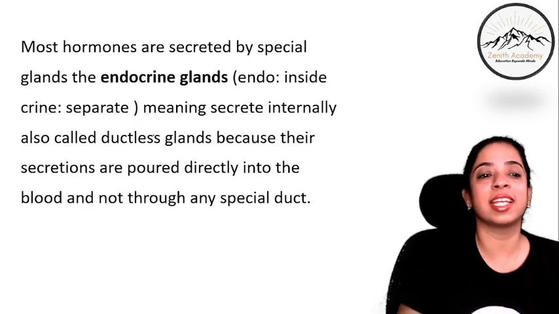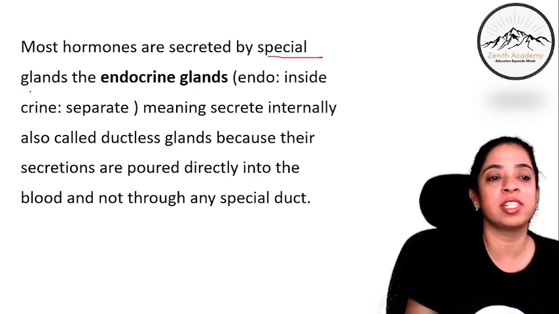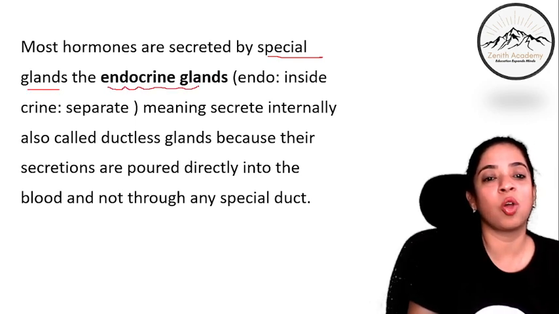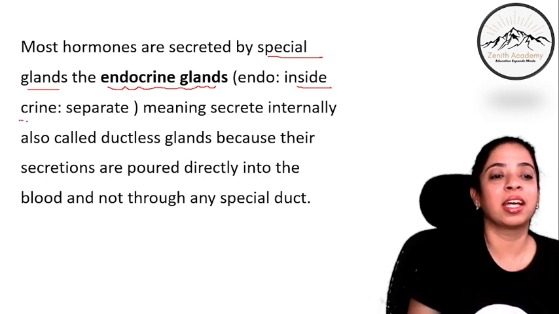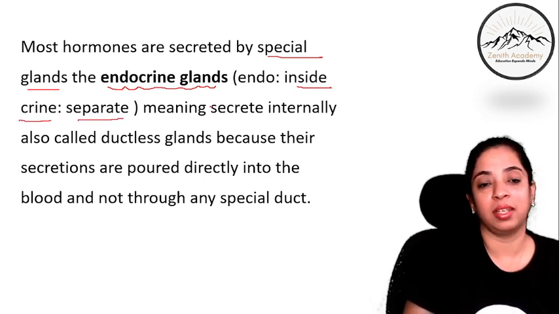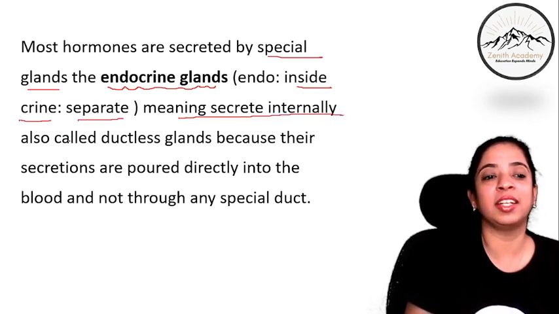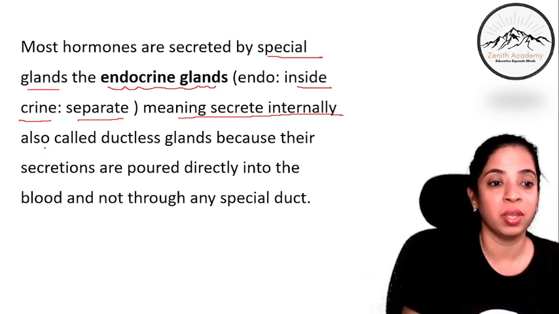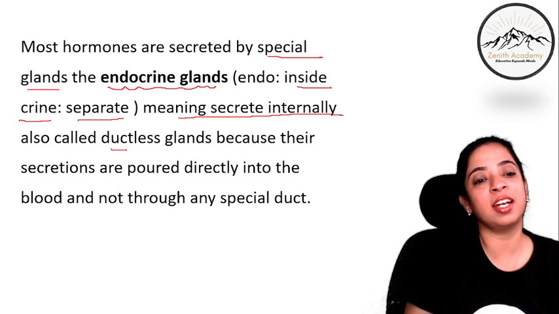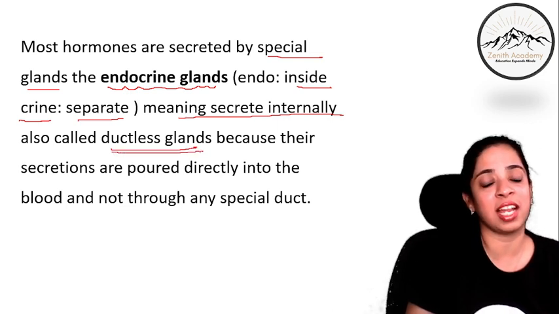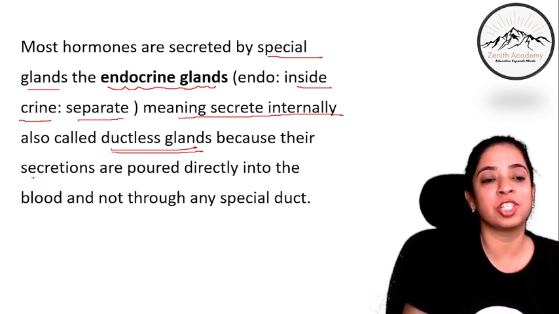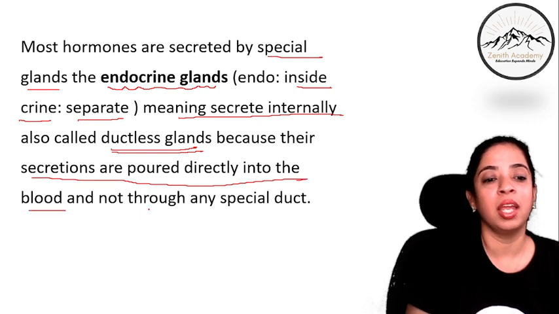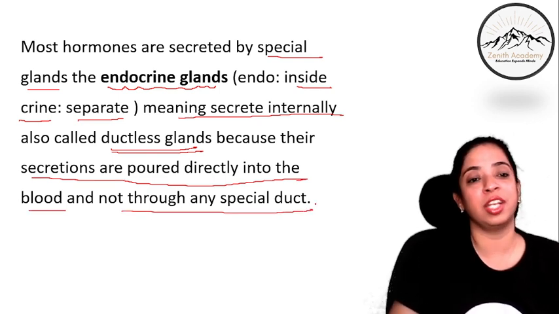Most hormones are secreted by special glands. We have already studied. These special glands are called endocrine glands. Endo means inside and crine means separate, meaning secrete internally. Okay, they secrete internally in the bloodstream. And since they do not have any duct, they are known as ductless glands also, because their secretions are poured directly into the blood and not through any special duct.